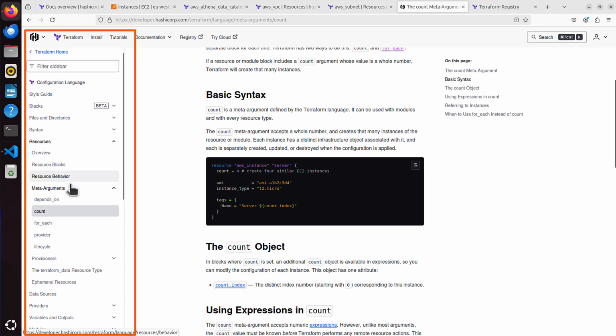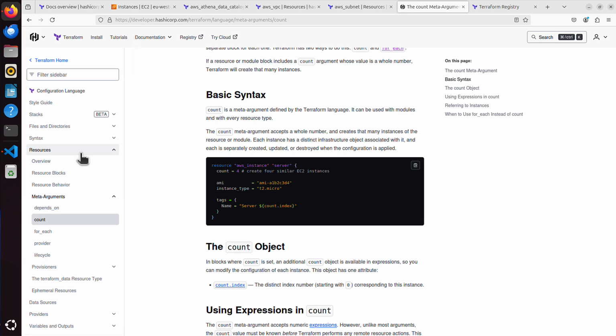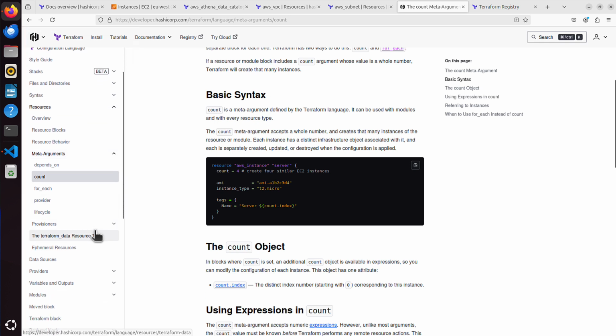Because this is basically the documentation for entire Terraform, and you can see the resources, but you can see meta arguments, you can see modules. Modules are like equivalents of functions in HashiCorp Configuration Language, where you create one module and you can reuse it, changing parameters and attributes.